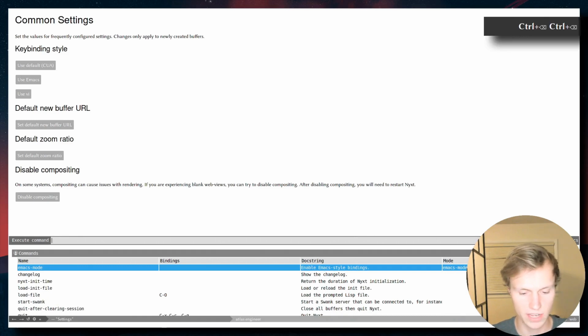It also supports having multiple columns, as you can see down here, and multiple sections. And I'll try and show that off later on in the video, as long as I remember.